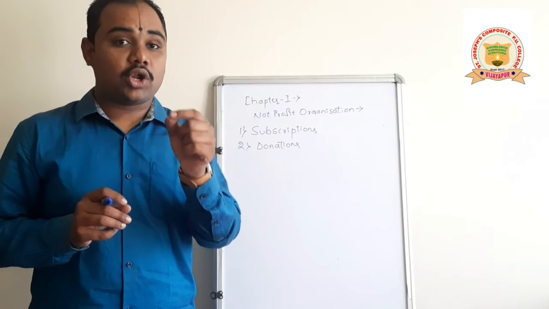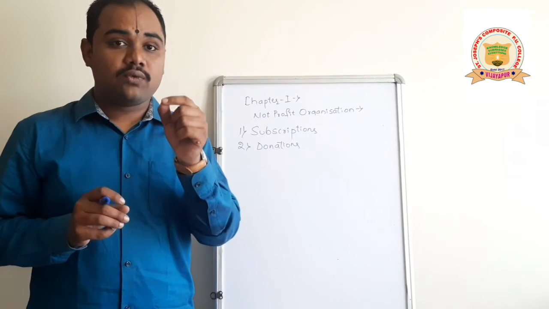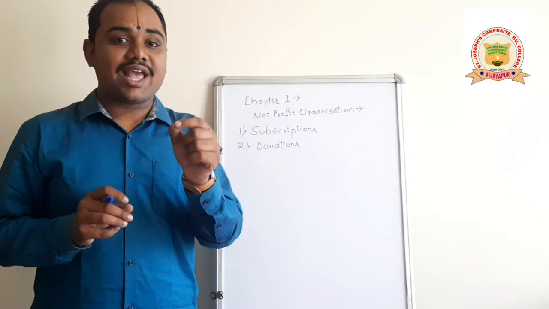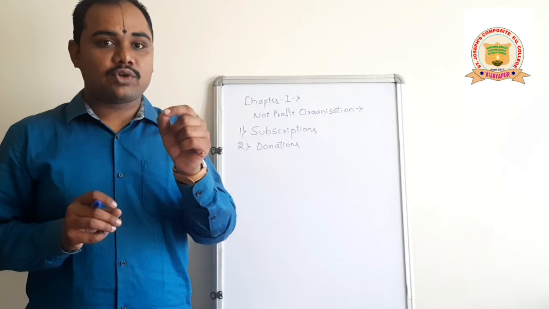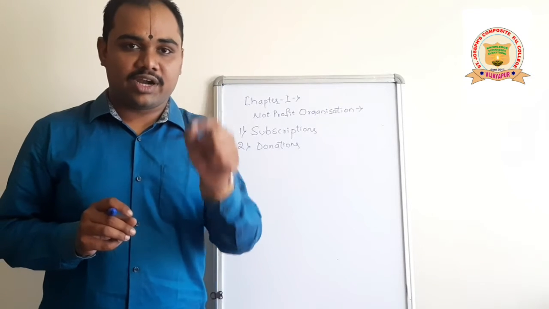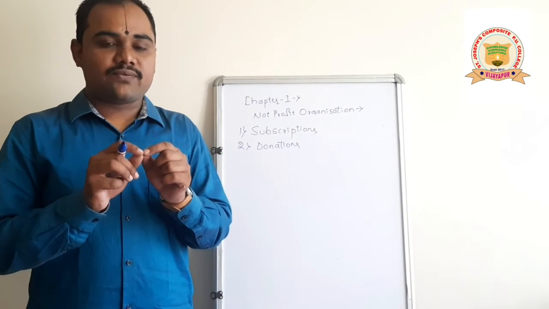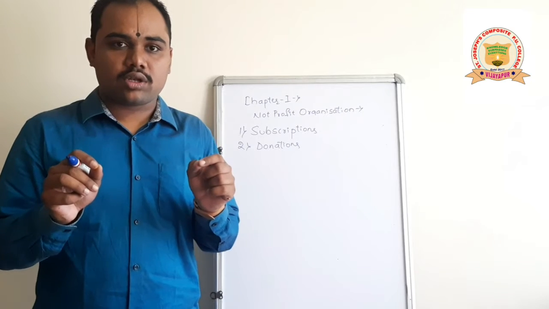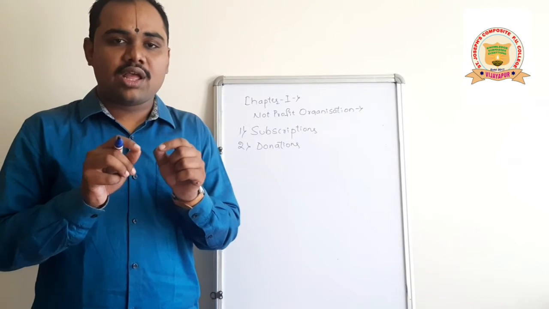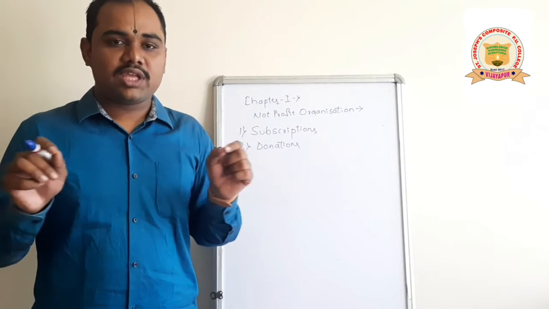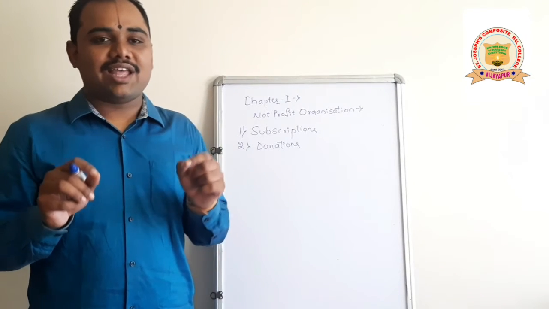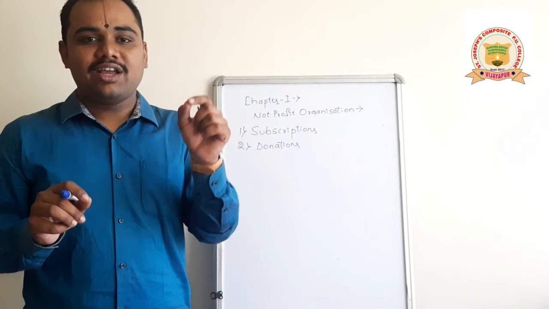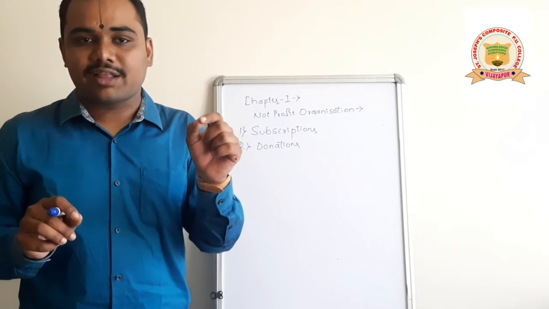Such donations which we have received for specific purpose are considered as capital receipts, so we have to add it to the capital fund. But if it is only donation, if they have not mentioned the specific purpose, if they have not asked us to capitalize it, then you have to take it at the credit side of the income and expenditure account.